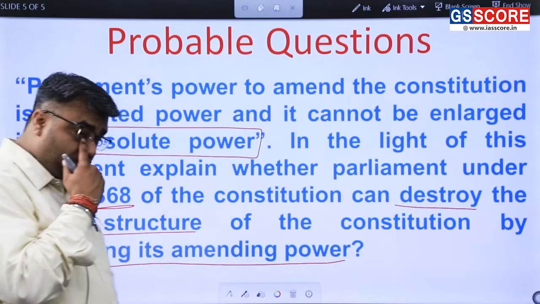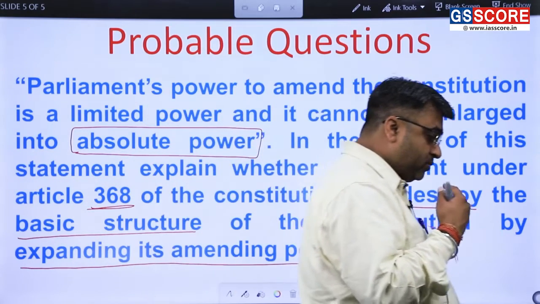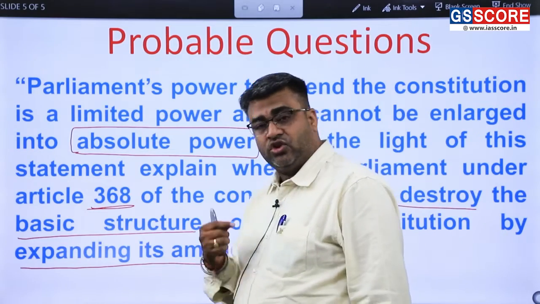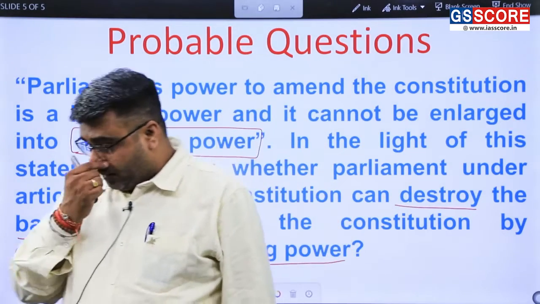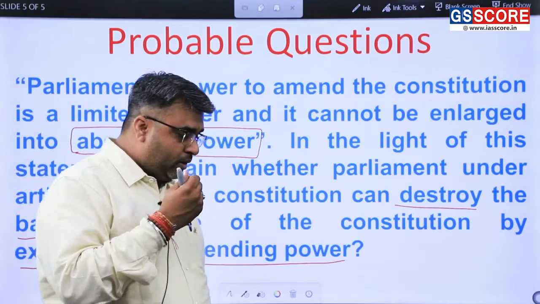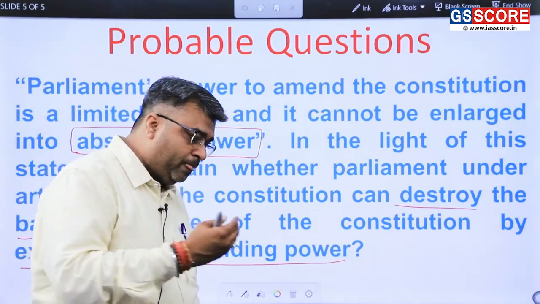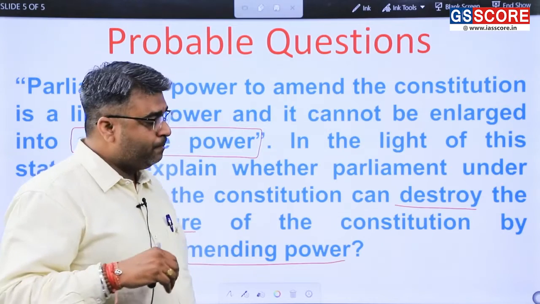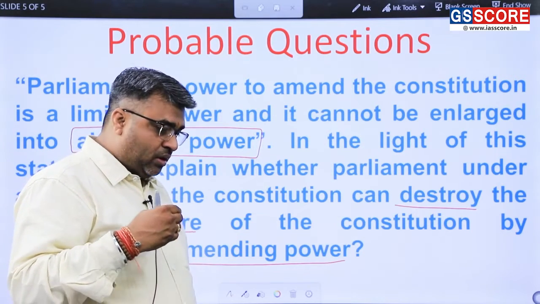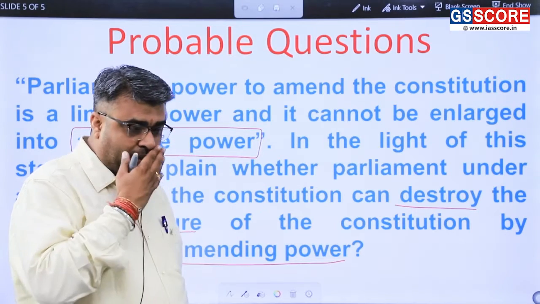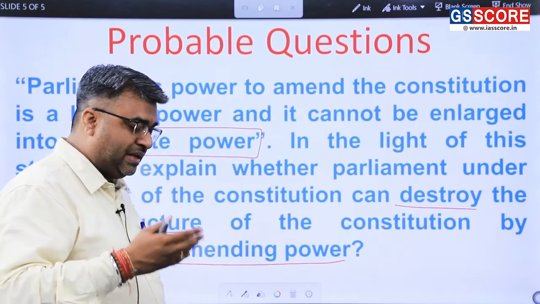So this kind of question is more relevant if we see that this year is the 50th anniversary of the Kesavananda Bharati case, and right now there is an ongoing tussle between the government and the judiciary, and even a lot of allegations are being put by the opposition against the government that they are destroying the fabric of the Indian constitution.